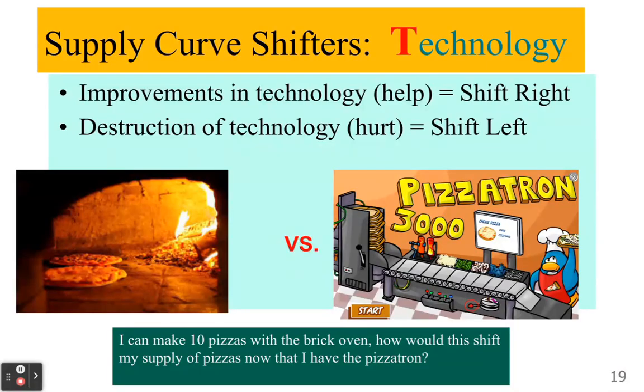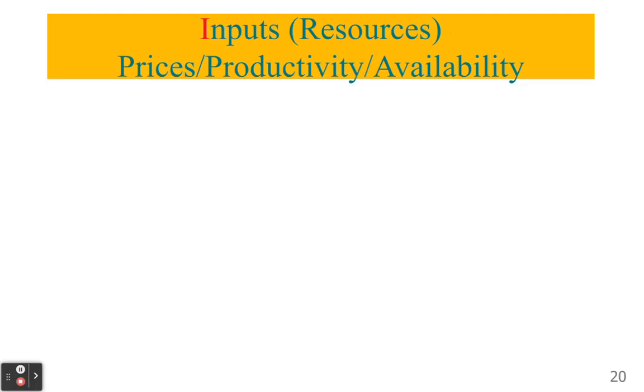If we have worse technology or technology is destroyed, we shift it to the left. So if I can make 10 pizzas with that brick oven on the left, and I had the Pizzatron 3000 on the right-hand side, I would be able to produce more pizzas. My supply would increase at each and every price. So technology is our first shifter. It starts with a T.